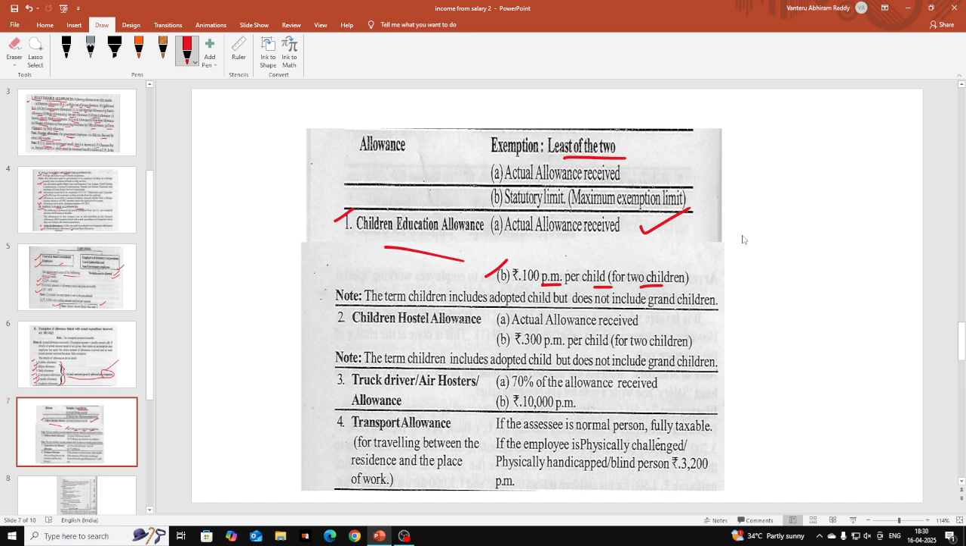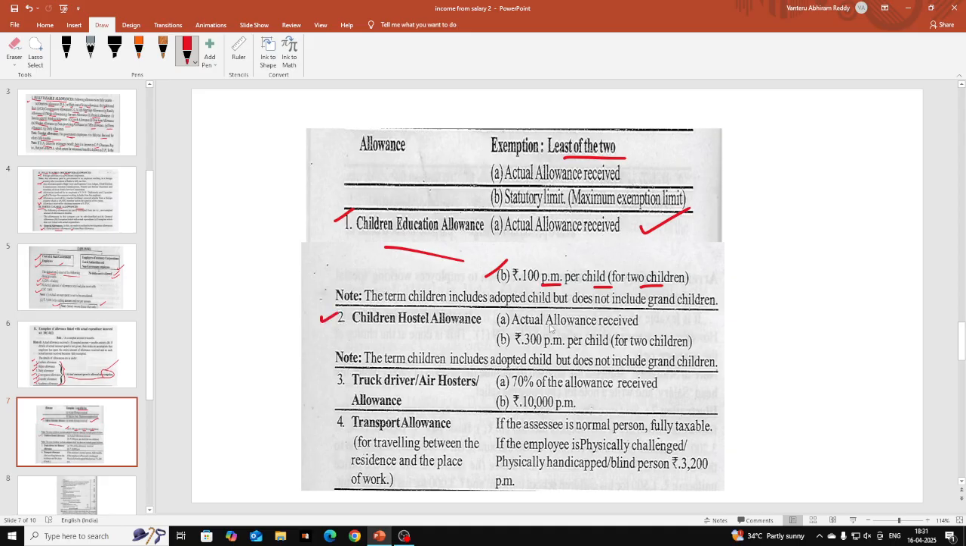Suppose 100 per month means for 1 year it is 100 into 12, 1200. For one child 1200, for two children 2400. You should write that, and the least should be selected. The least of these two is taken as deduction, exemption, and the remaining amount is known as taxable. That you should write under the head allowances.